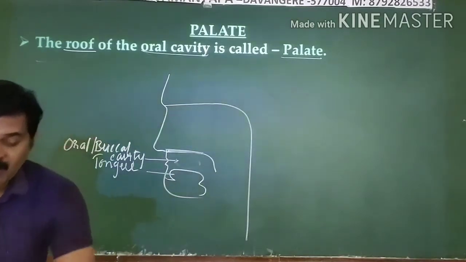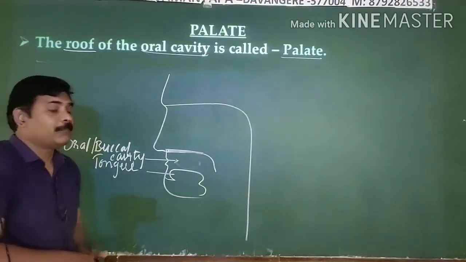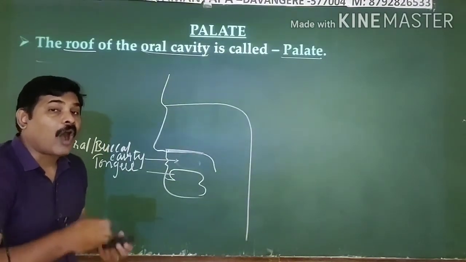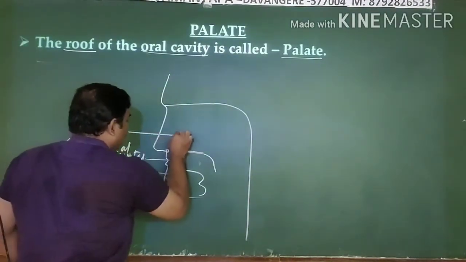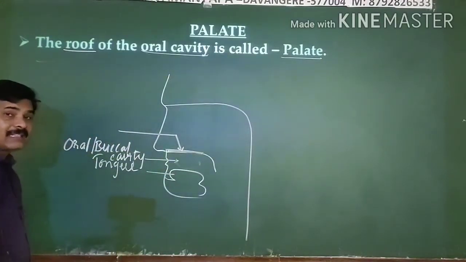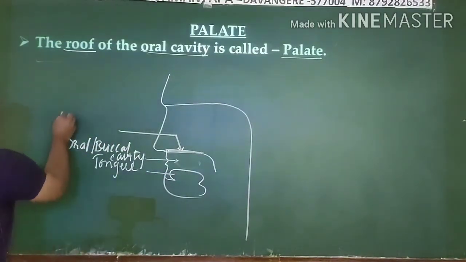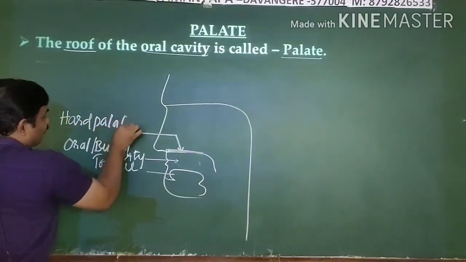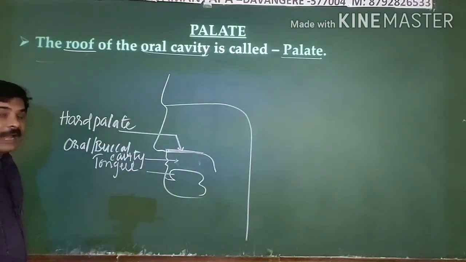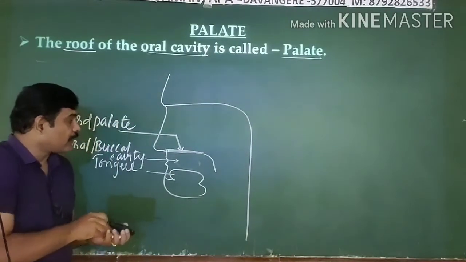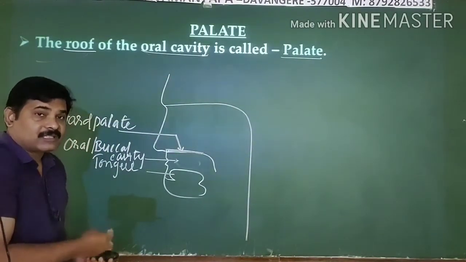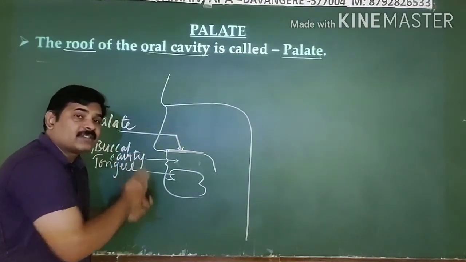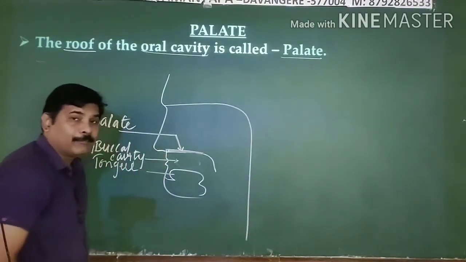the palate. And when you see this palate, the anterior part of the palate is hard. It's a very hard structure, this part. Hence it is known as the hard palate. And here a very interesting point related to this: just at its ventral side you can see the transverse ridges on your palate.